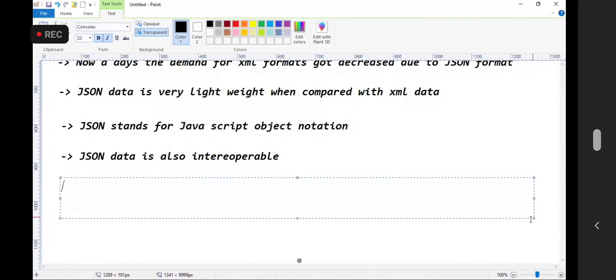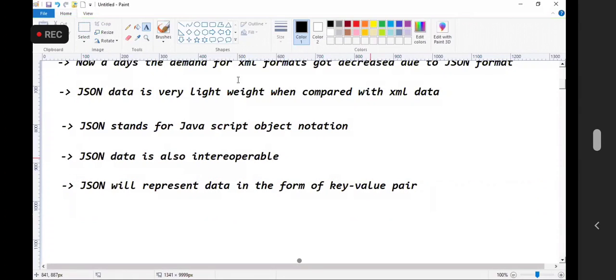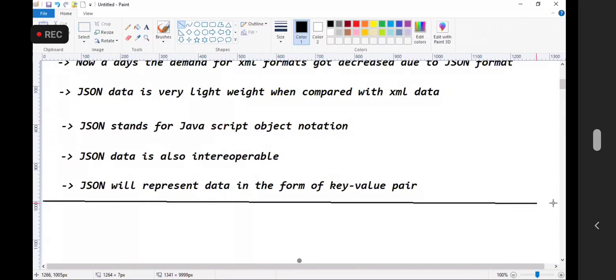JSON data will be represented in the form of key value pairs.